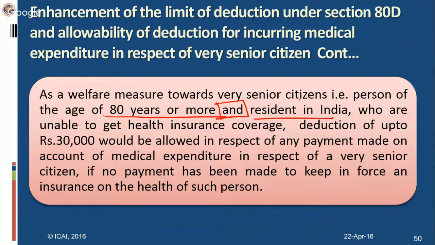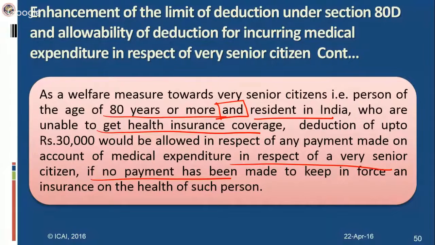If a person is a non-resident, they will not get this benefit. If the person is 80 years or more and unable to get a health insurance policy, then a deduction up to 30,000 would be available in respect of the medical expenditure incurred. Here there are three conditions: the person should be 80 years or more, resident in India, and no insurance policy taken in respect of that individual.